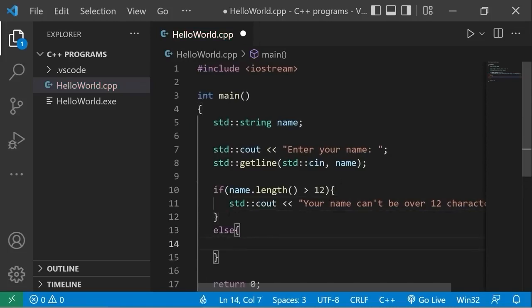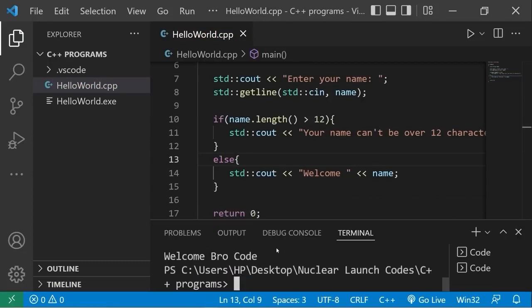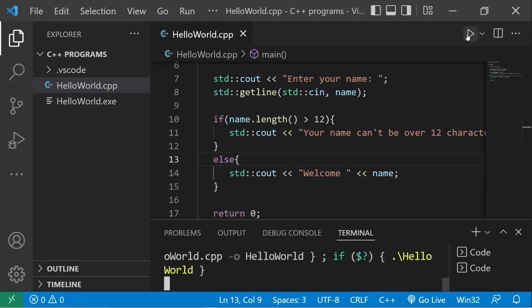Else we'll print a different message. Standard output, welcome, the user's name. Enter your name, type in your full name. Welcome whatever your name is. Okay, now what if our name is over 12 characters? Type in your full name, then just add a bunch of characters.